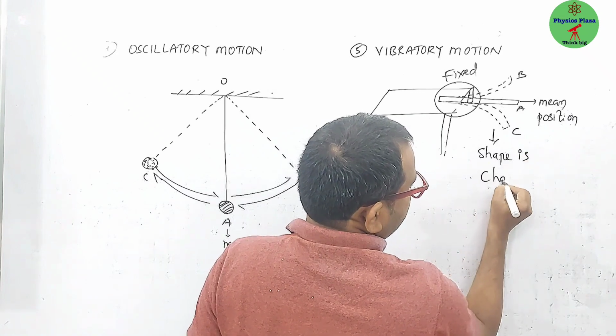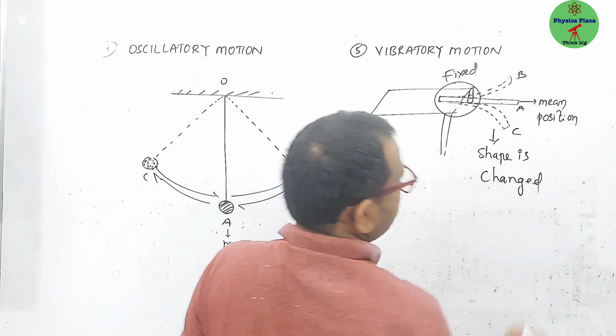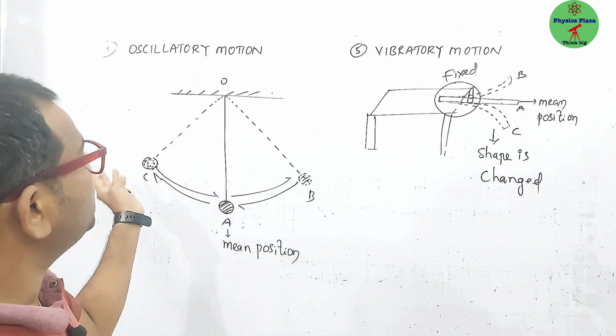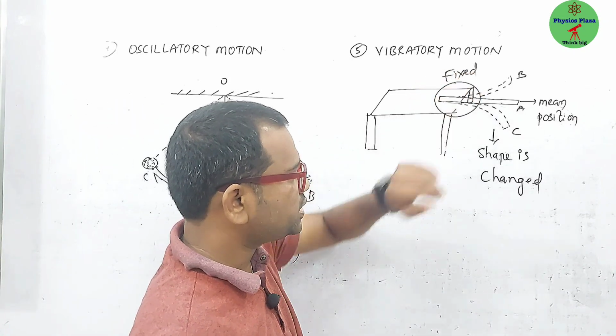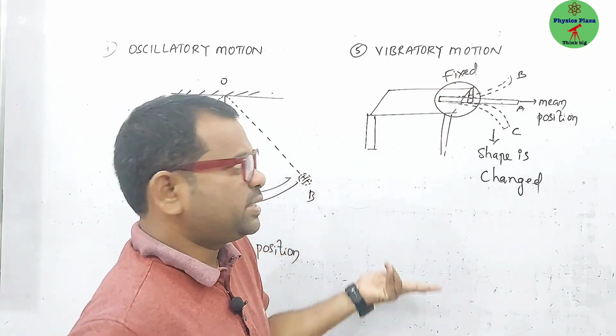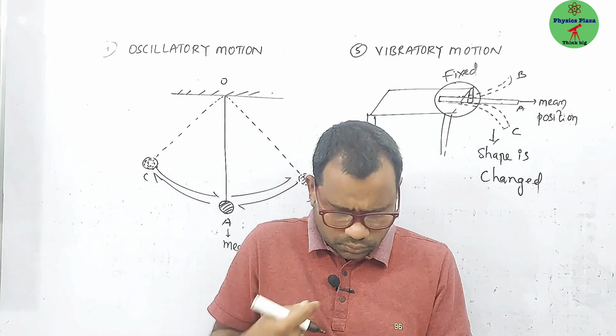Shape is changed. That's it. Shape is changed. So two points are different from the oscillator motion. A part of its body is fixed and the shape is changed. Examples, yes, you can take a guitar or a violin.